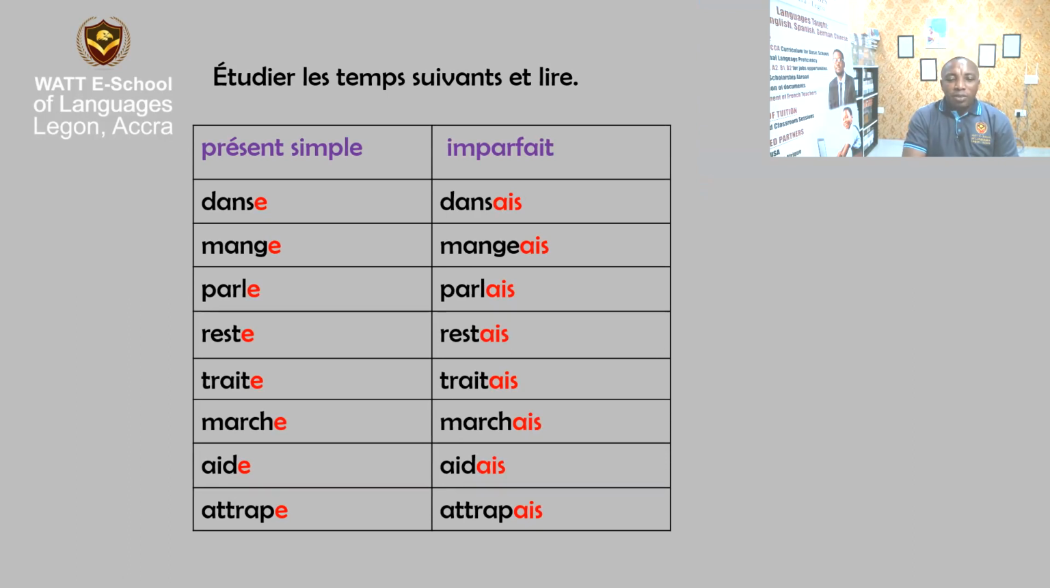On the left, you see present simple. On the right, you see imperfect. We are having a lesson, and kindly take your book, go to page 96 of this very book, French Literacy and Numeracy Skills, KG2. That's what we are using for our studies.